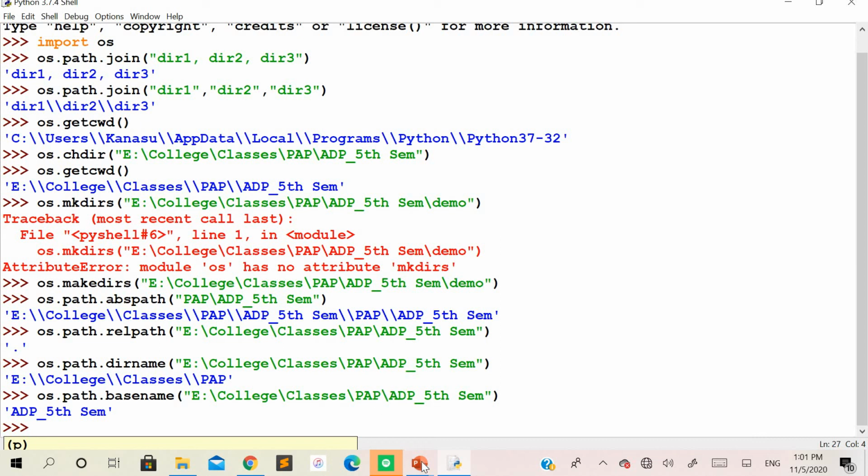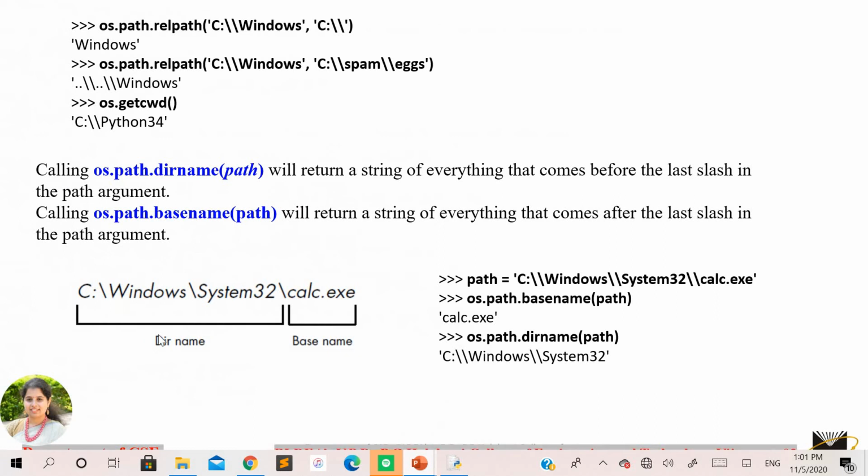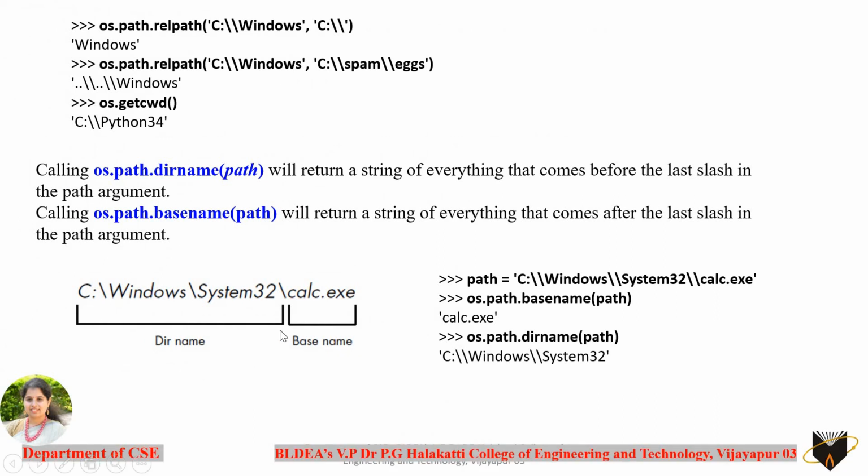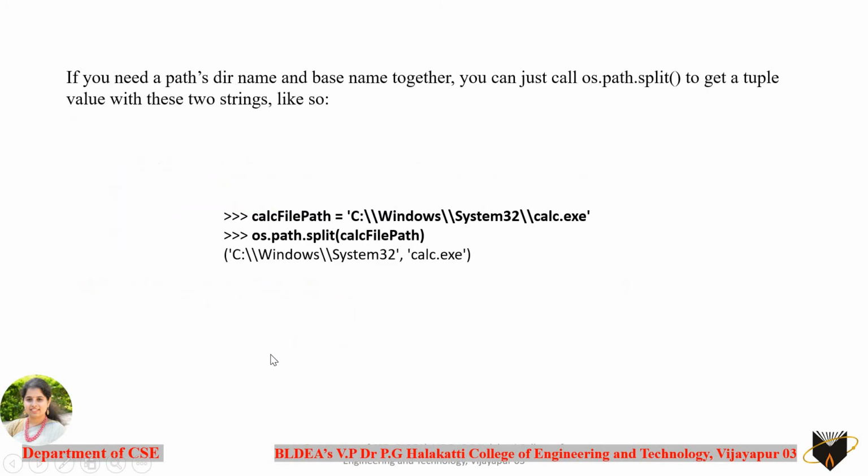The definition to be taken is that dirname is all the values that appear before the last slash, and basename is all the values that appear after the last slash. I hope it is clear to you. If you need the directory name and the base name together, you can fetch both together. That can be done using the split method.